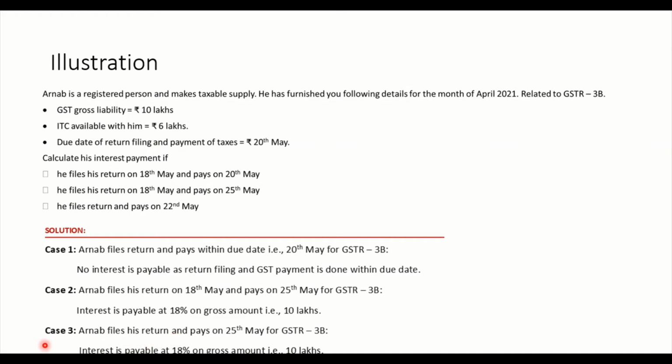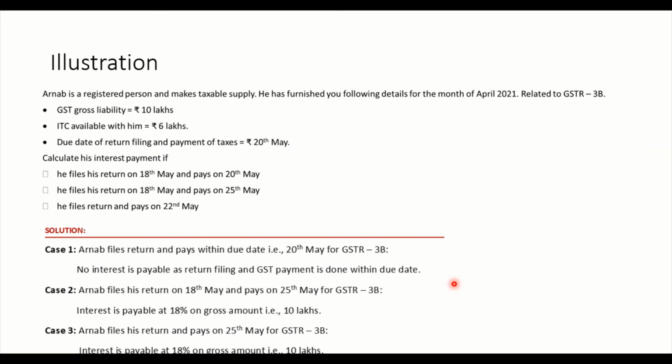Then what is case 3? He files his return and pays on 22nd May. Okay, he is filing the return on 22nd. He is paying on 22nd. It is after 20th May, right? It means interest is payable at 18% on the gross amount. That is 10 lakh rupees.